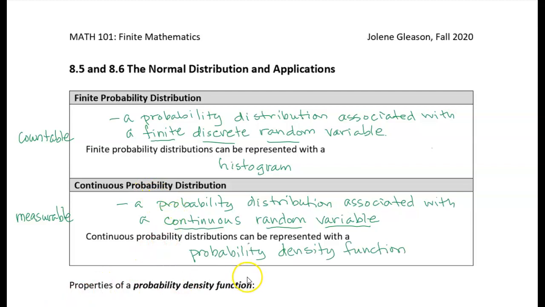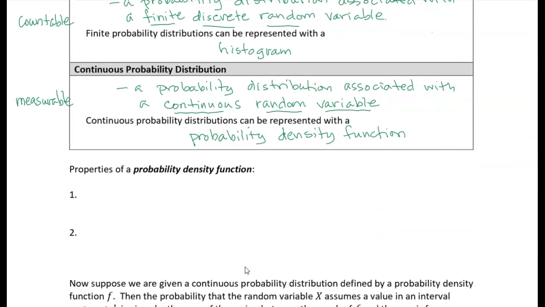A probability density function is comparable to a histogram. It's just that now, rather than the variable taking on discrete values, it can take on any value over the range of values possible for that random variable. Let's take a look at some properties of a probability density function. I'm going to call this probability density function f of x. Now you should know that this f of x doesn't give you the probability. What it does is it gives you probability density.